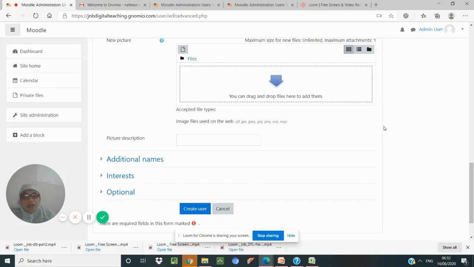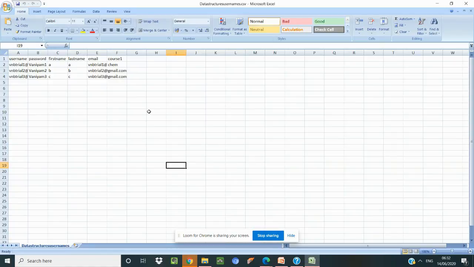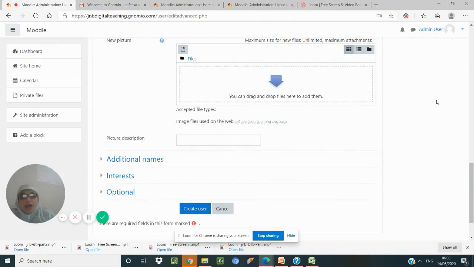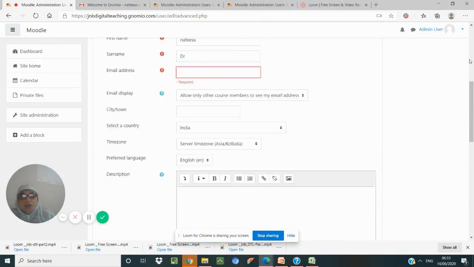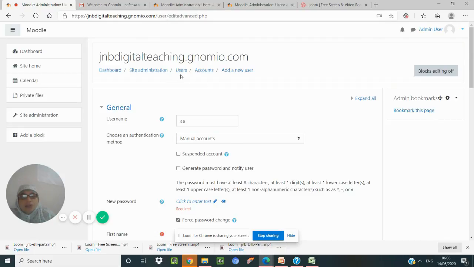So there are two ways, let us be very clear. First of all, adding the users to the website. One is you keep a CSV file like this and add any number of users. You create a new file, save it as a CSV and upload it, or you can add users one by one through this add user option.